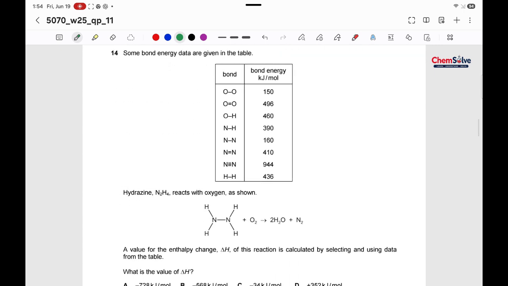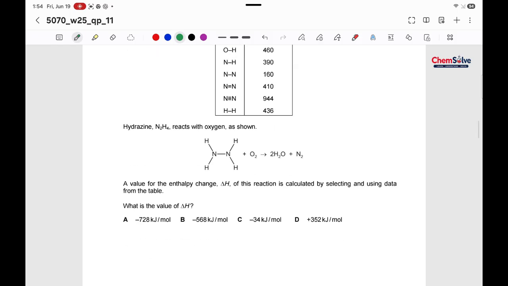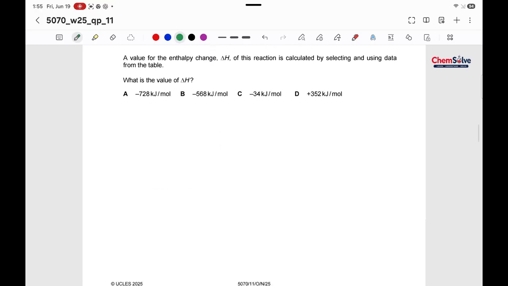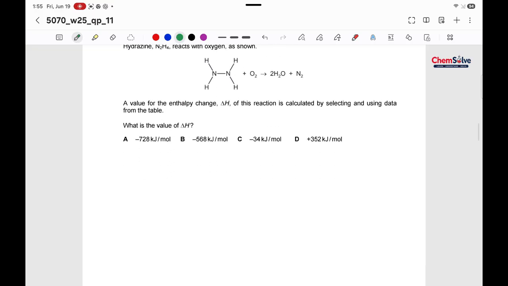Question number 14. Some bond energies data are given in the table, and this equation is taking place. A value of the enthalpy change of the reaction is calculated by selecting and using the data from the table. What is the value of the delta H? So we have to calculate the delta H. For that we can use this space.